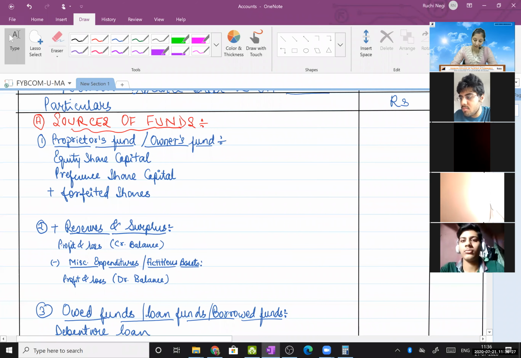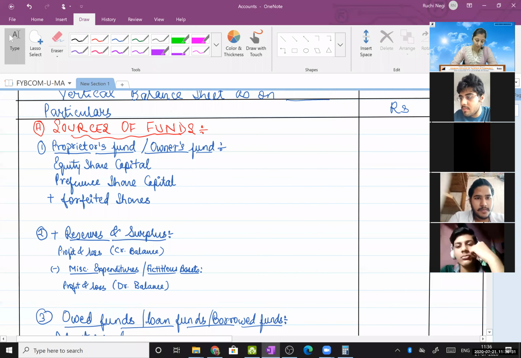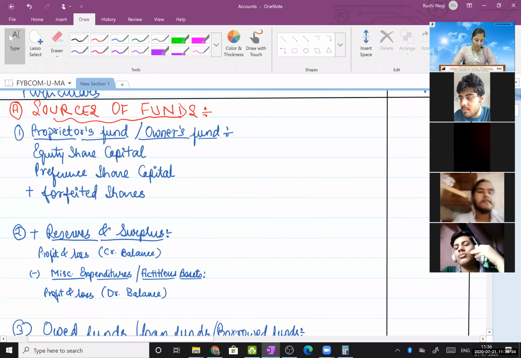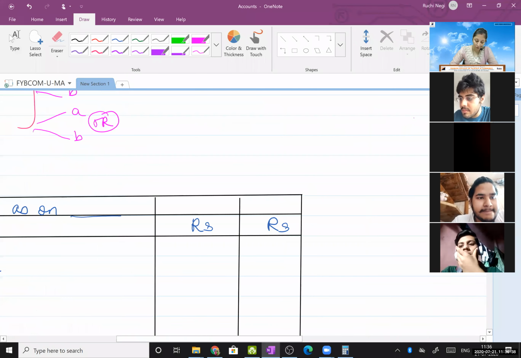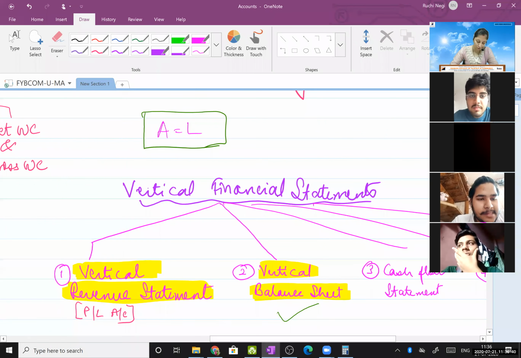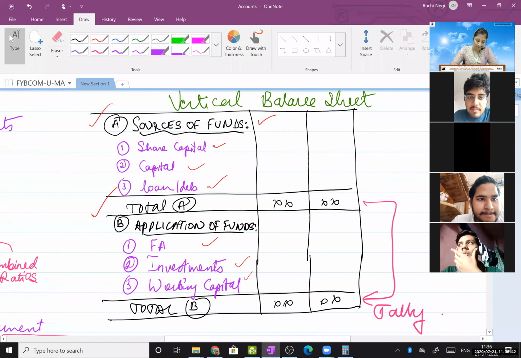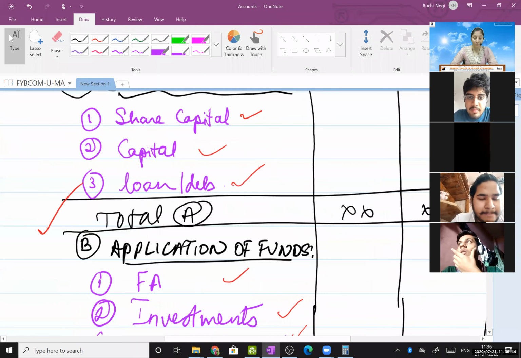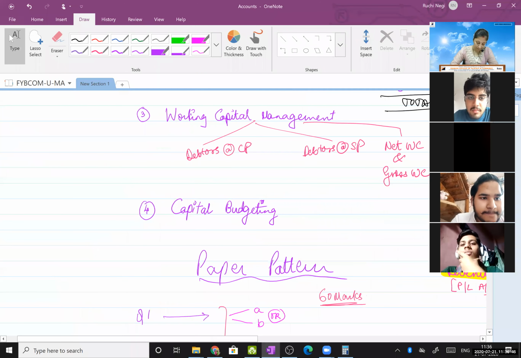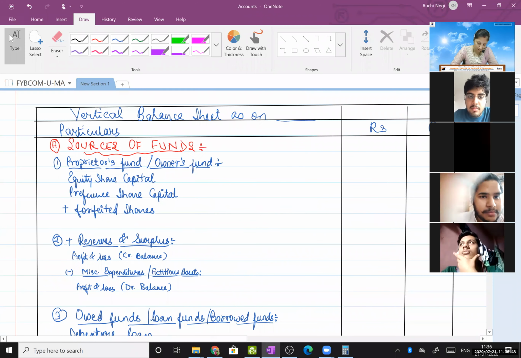Just write it the way I have written. So see what we have in sources of funds: these three things. Write it here, but in a detailed way.